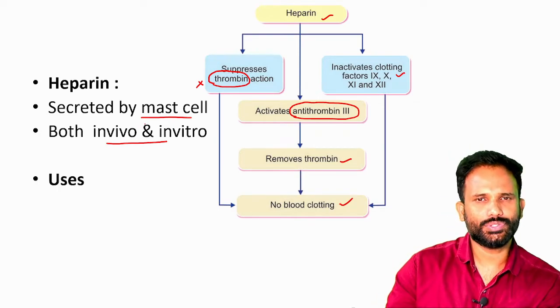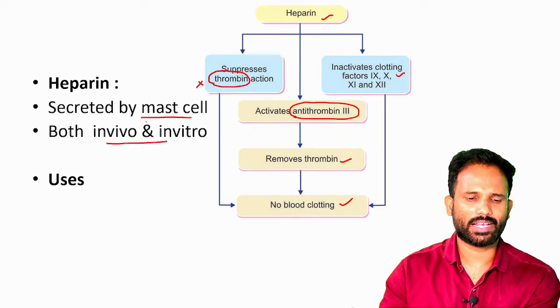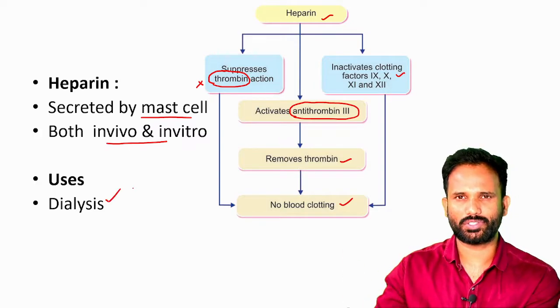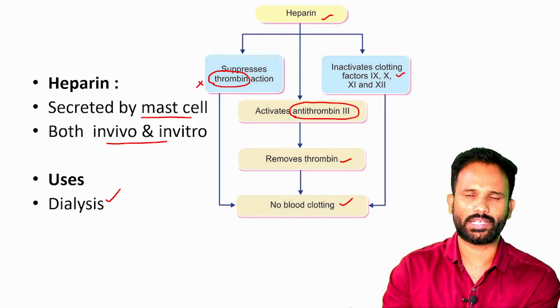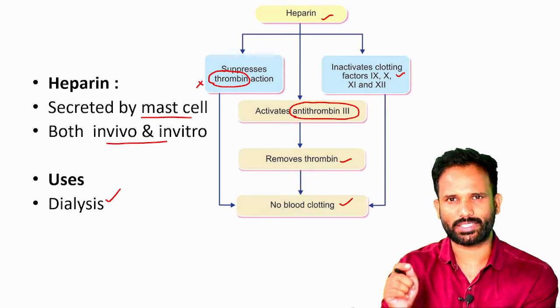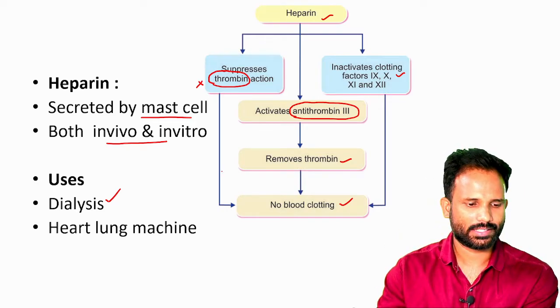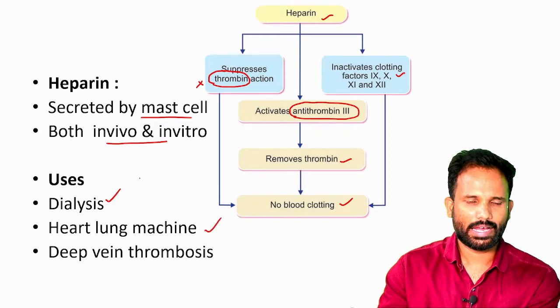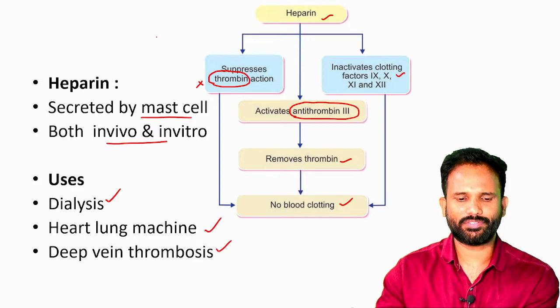And uses. Heparin, as we said, can be used in vivo and in vitro. So one is dialysis. During dialysis, the blood has to come out and pass through a machine and again back into the body. Meanwhile, it should not get clotted. So heparin will be added. Heart-lung machine is another use, and as a treatment for deep vein thrombosis.